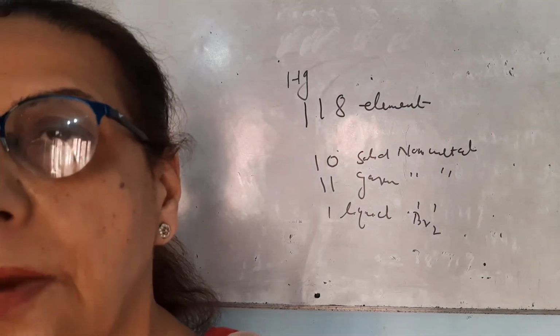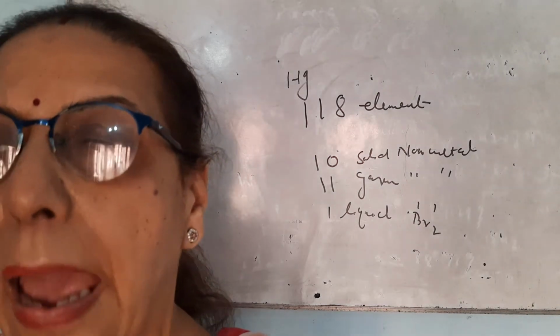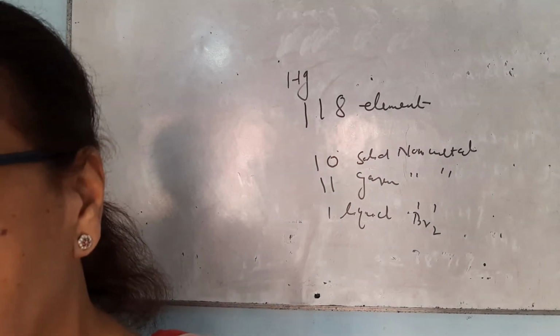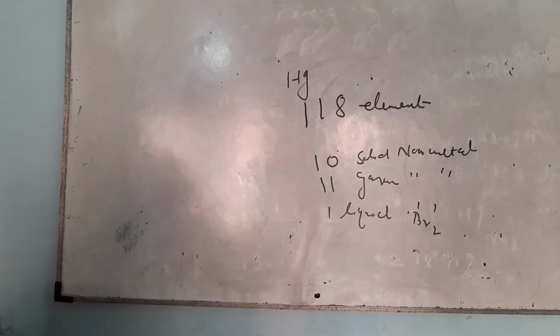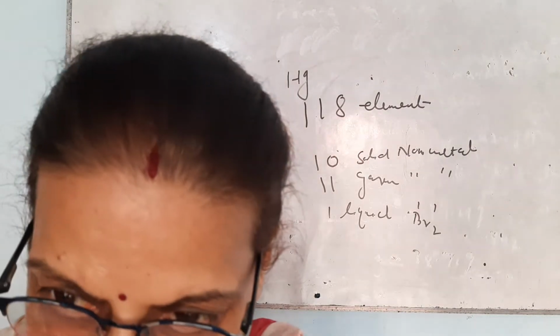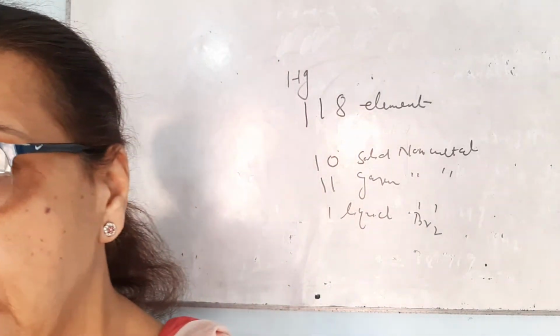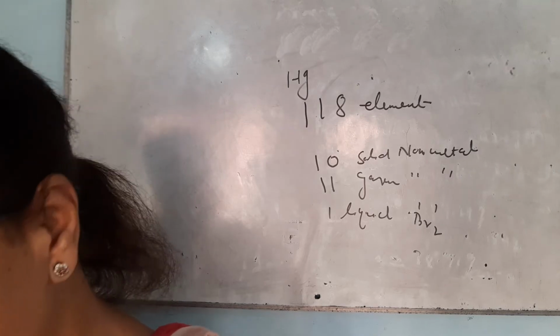You are very much aware of the use of aluminium and copper for making wires, foils, and so many utensils. Gold and silver are used for making jewelry. These metals are also used for making coins, and there are so many other uses.